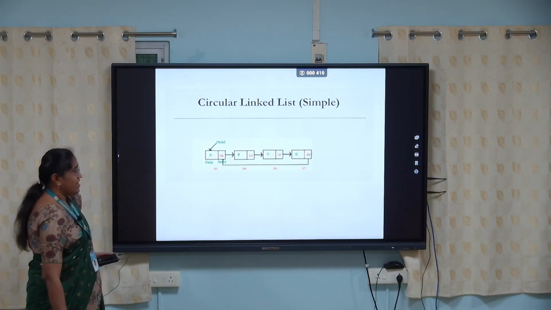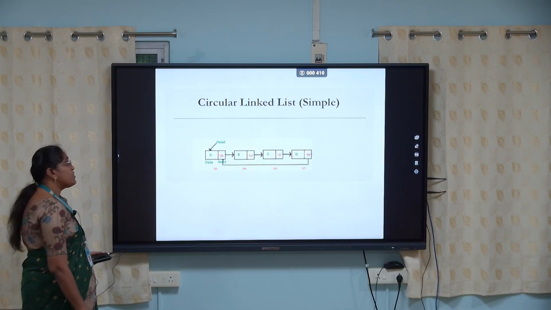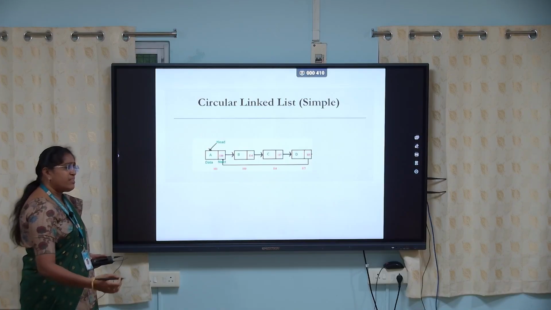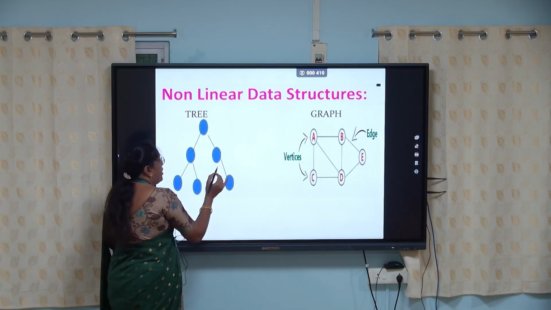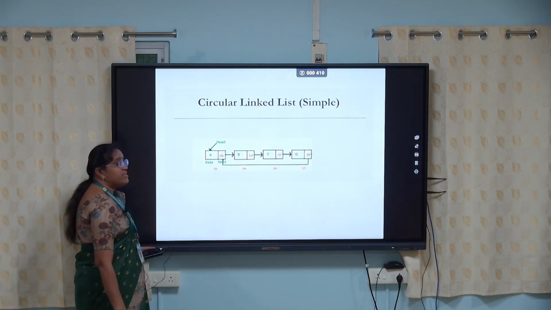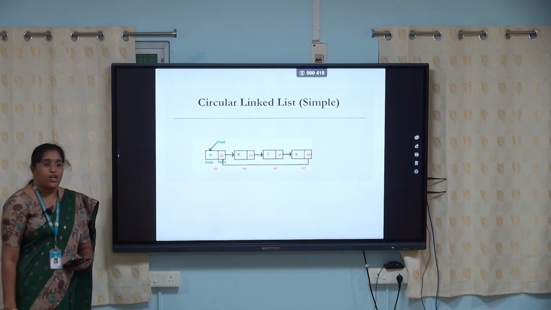A circularly linked list. In a circularly linked list also, a node contains 2 parts or 3 parts. The last node's address points to the first node. That is why it is called a circularly linked list.